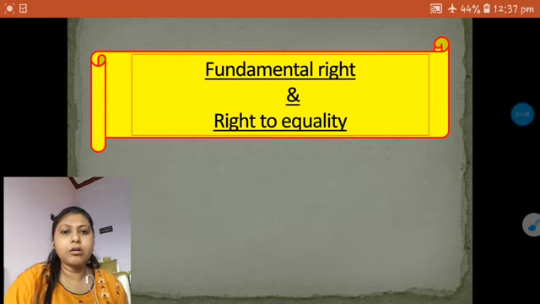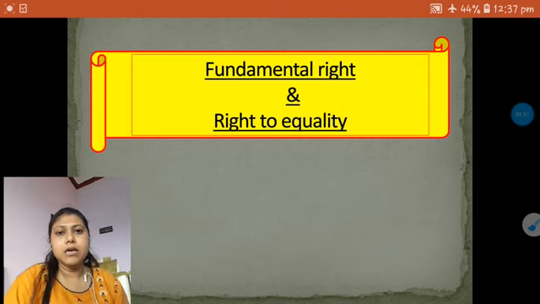You all already have an idea about the fundamental rights from your previous classes. I hope you got an idea from class 8 and 9 about what a fundamental right is and how many fundamental rights we have in our country. What is the difference in the syllabus, or why are you learning this in class 11 also? Here you get only one difference: in your previous classes you did not learn about the articles, and here you have to know about the rights along with their articles.